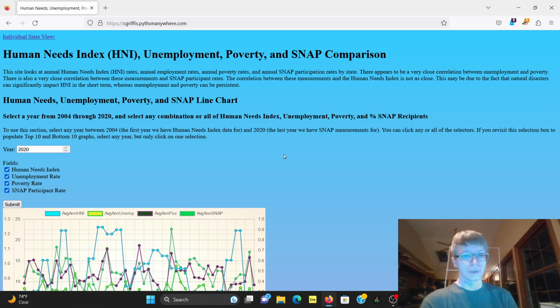So, of course, COVID, as we know, year of 2020, huge spikes in unemployment and all that, that may or may not impact projections. Big thing, like I said, choropleth, really hoping to get that working.